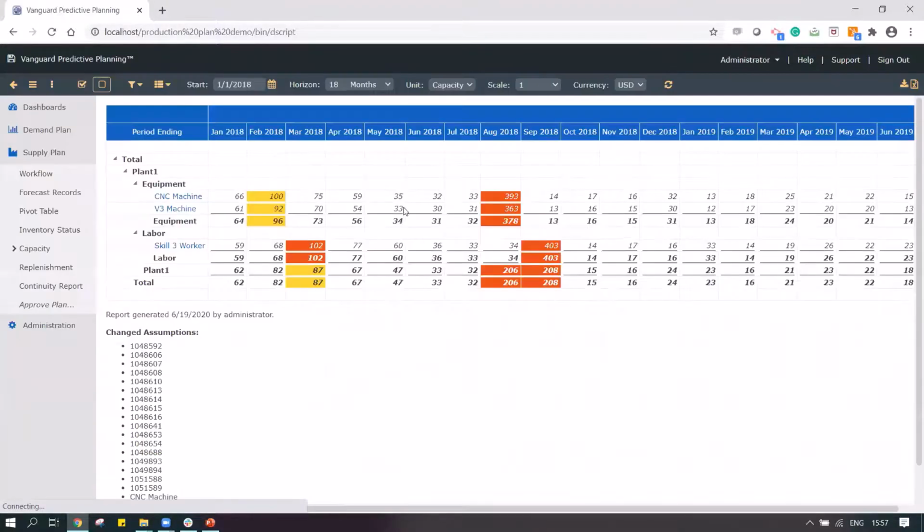Possibly, I can also further take the decision that maybe in the month of March, I can get my resources increased, or maybe I can subcontract it to another manufacturer who can suffice this need, or maybe I can tweak the constraint in a way that my labor capacity is also utilized appropriately. So those are the kinds of decisions that this system, which is an integrated planning system, would help me make when I'm in the planning process.